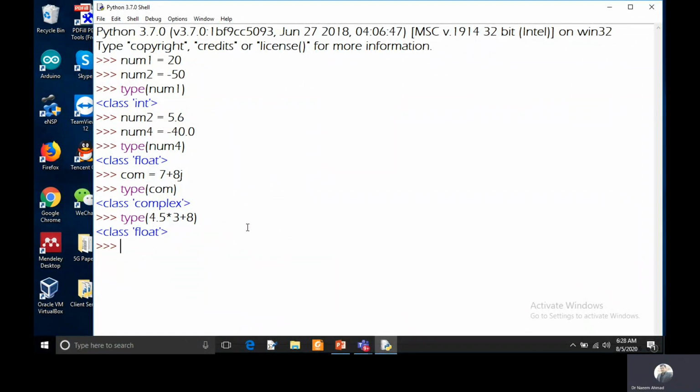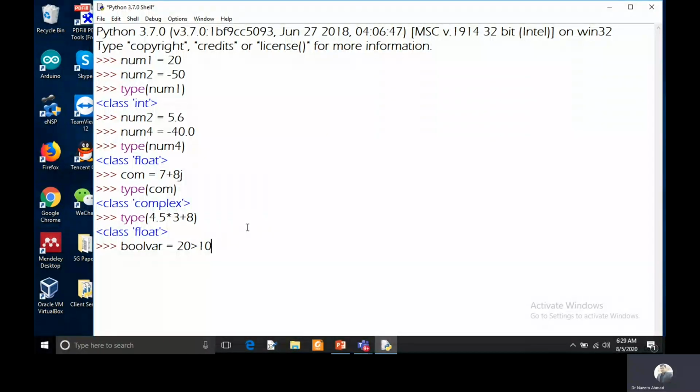And if you want to check the Boolean constant, usually we use the Boolean constant in a conditional statement. So I am creating a conditional statement here, and then I will check the type of that variable. I am taking a bool variable, and in this I am keeping a condition: num1, 20, is greater than 10.